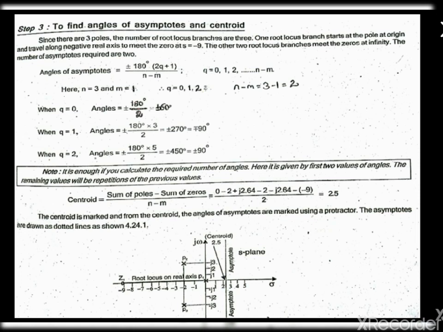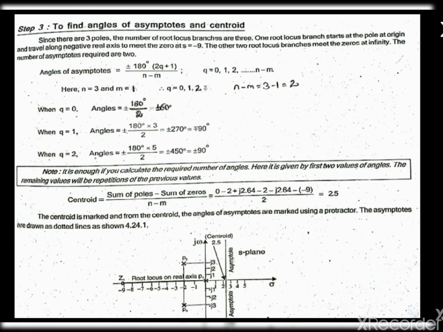Okay, next step 3, we have to find out the angle of asymptotes and centroid. For finding the angle of asymptotes we have the formula ±180°(2q+1)/(n−m), and for centroid we have the formula: sum of poles minus sum of zeros divided by n−m.